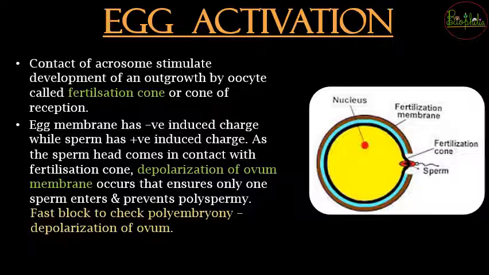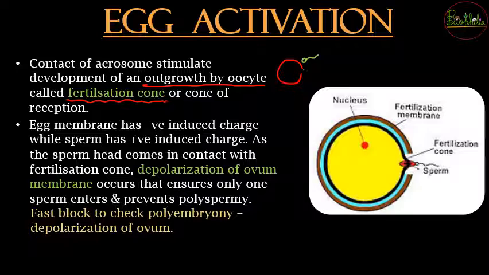First of all, as soon as the sperm touches the egg membrane, there is going to be a stimulation, and because of that stimulation there is an outgrowth by the oocyte, and that will be called a fertilization cone. So for example, this is going to be your ovum and the membrane.